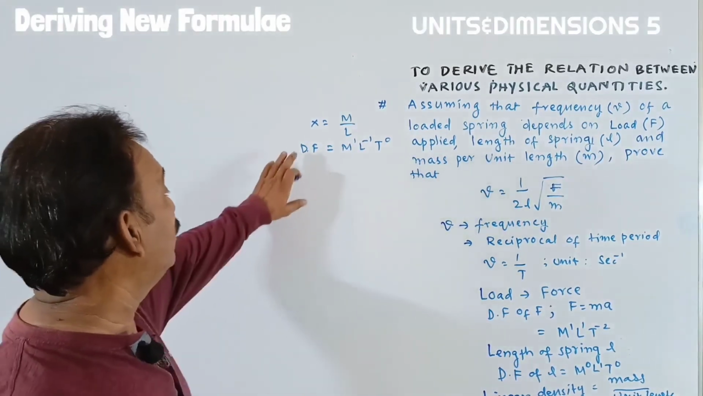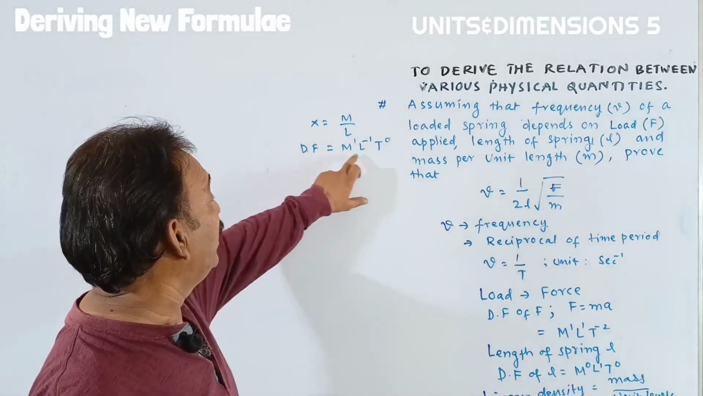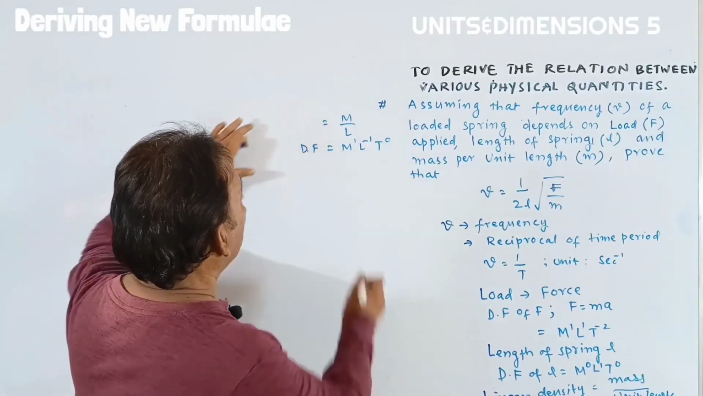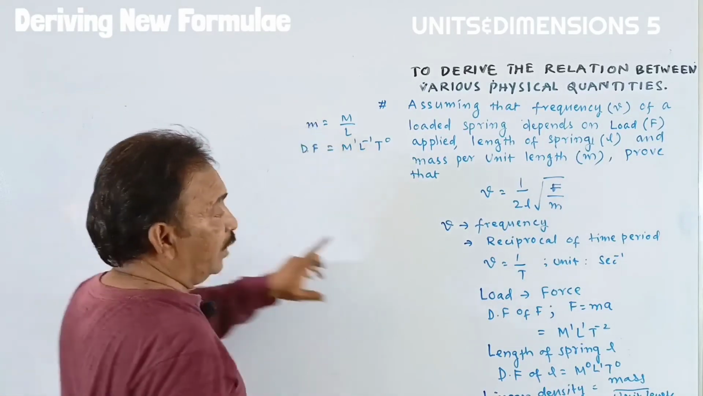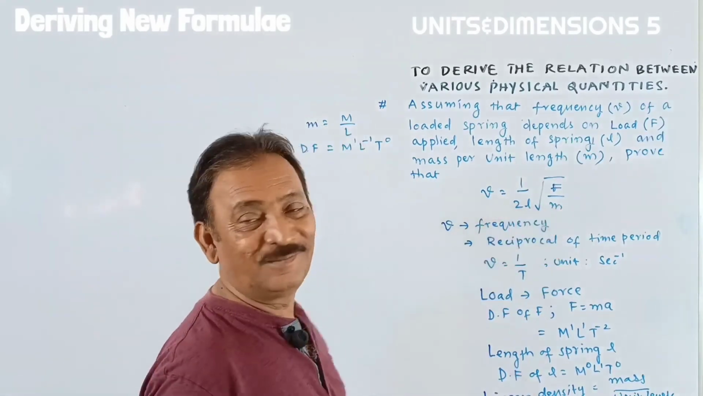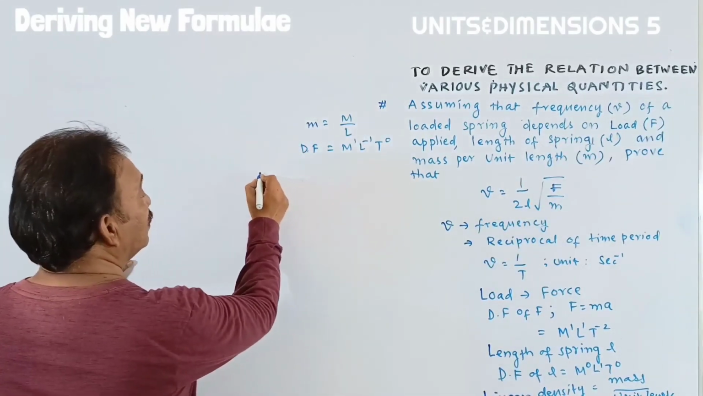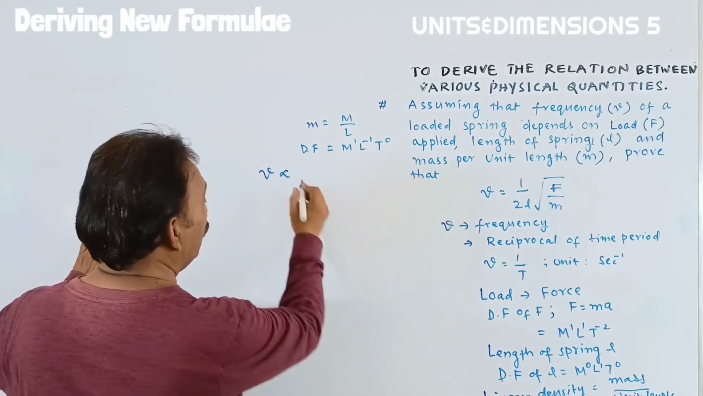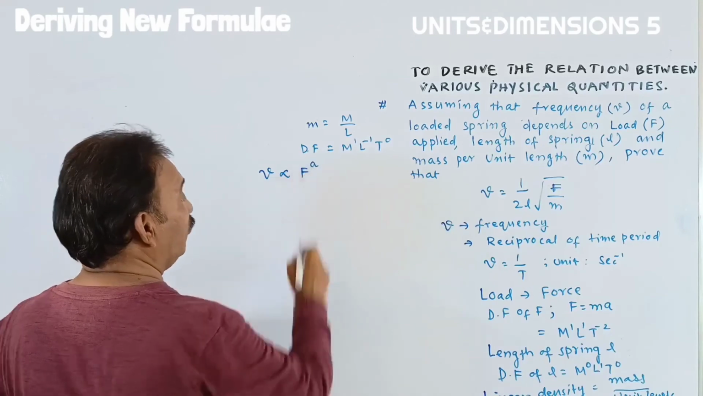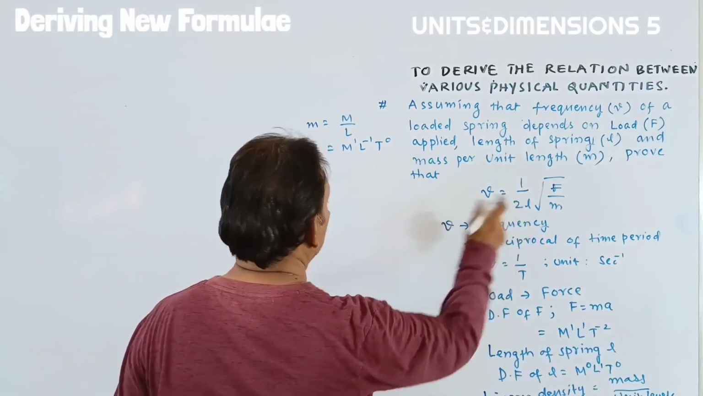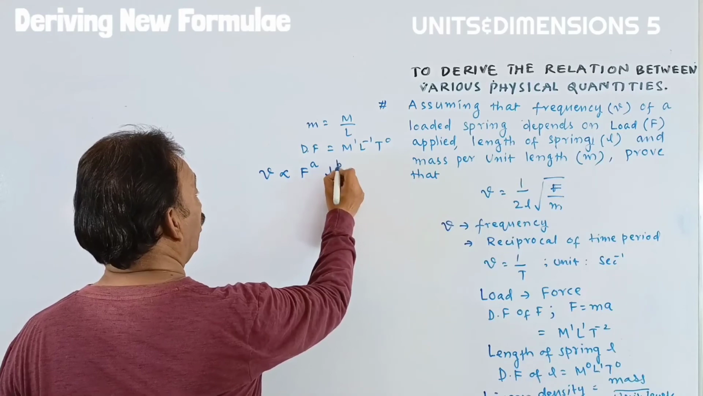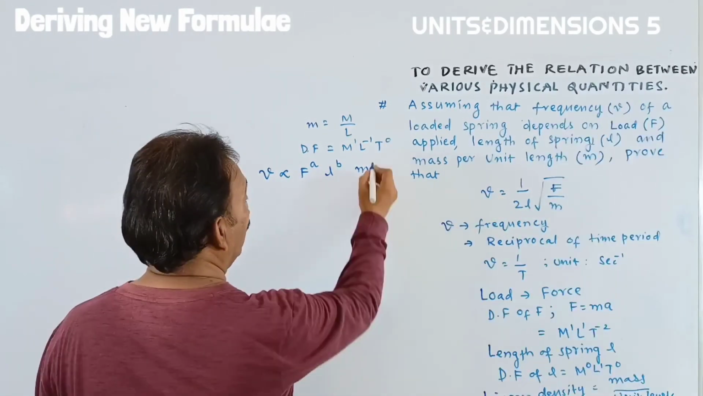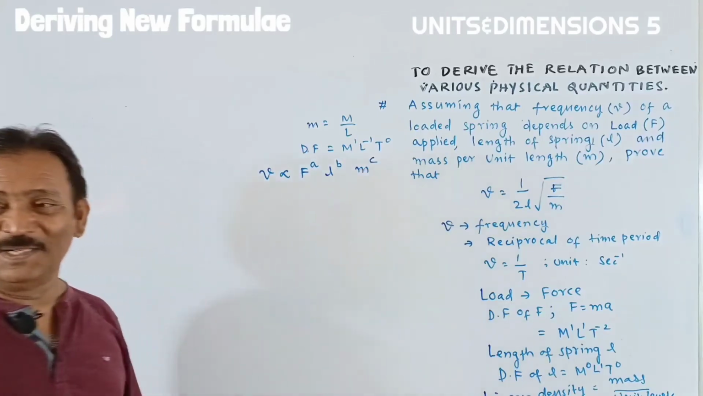Okay, students, here we have the dimensional formula of linear density. I'm taking linear density as small m, that's why we use the m here. Then the relation can be written as frequency is directly proportional to: the first term, force to the power of A; the second term, length to the power of B; and the third is the linear density, remember that, m to the power of C.